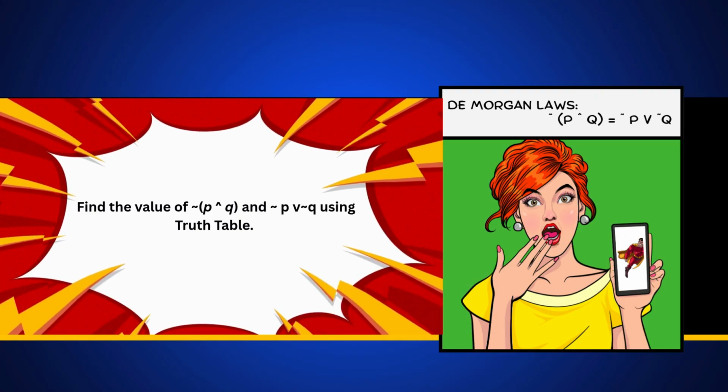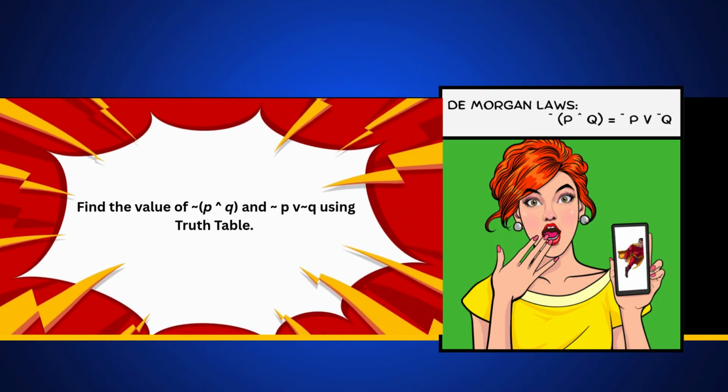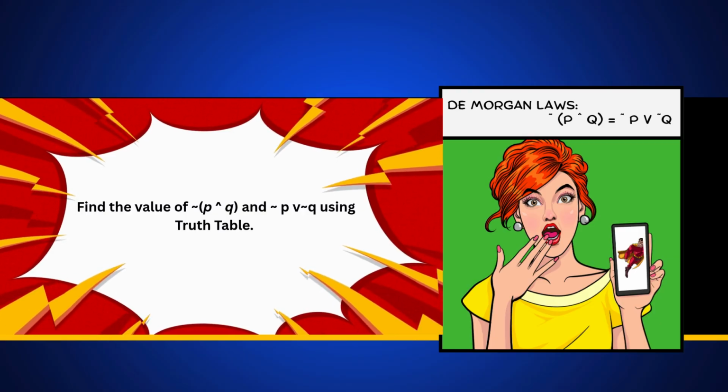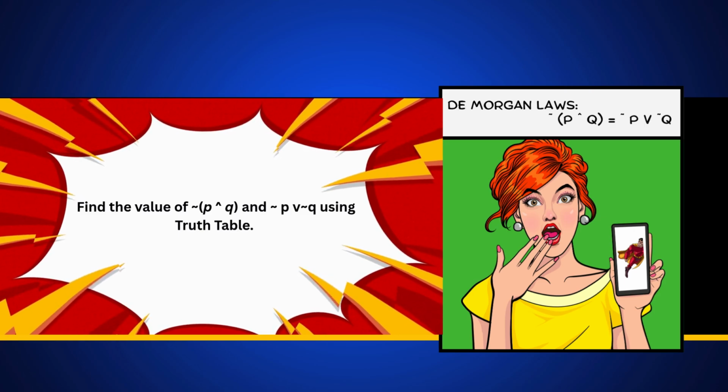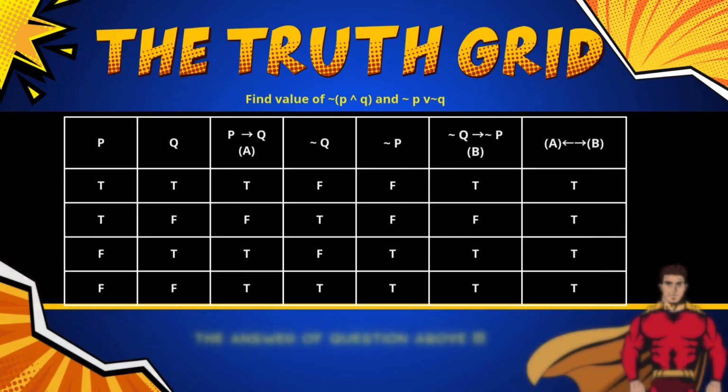The question is: find the value of not open bracket P and Q close bracket and not P or not Q using a truth table. In this question, we need to use De Morgan's law. Not open bracket P and Q close bracket equals not P or not Q. We are finding the value of not open bracket P and Q close bracket and not P or not Q using a truth table. First, we list all possible values of P and Q. Then, we find P and Q.